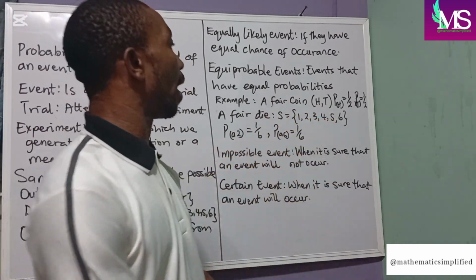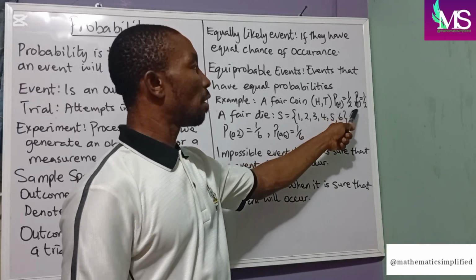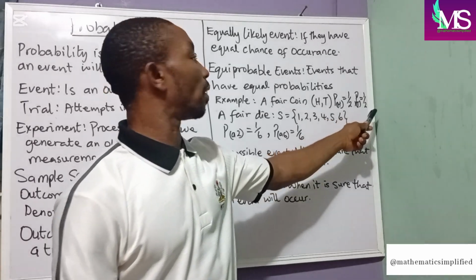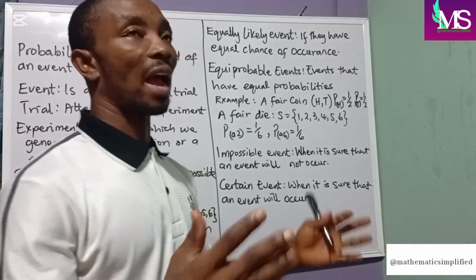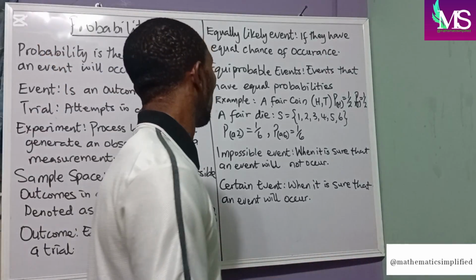The probability of a head occurring is half. The probability of a tail occurring is also half. So they have equal chances of occurring.